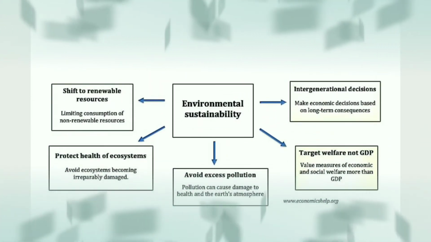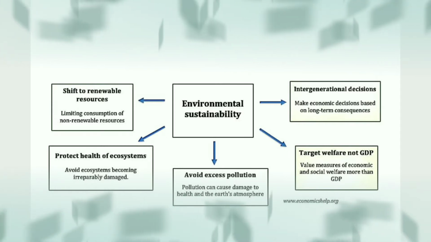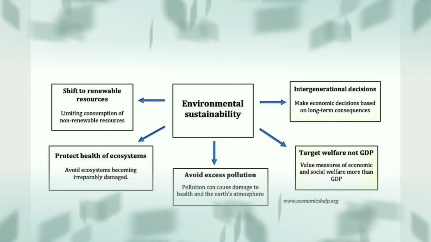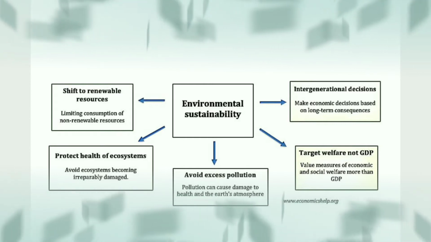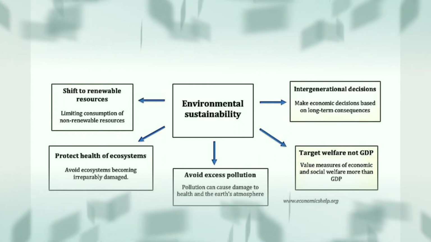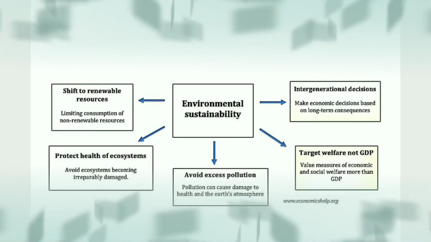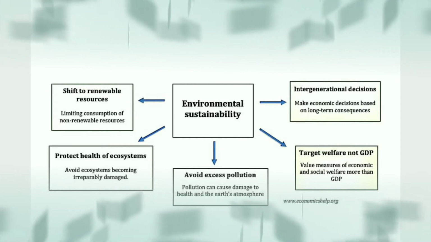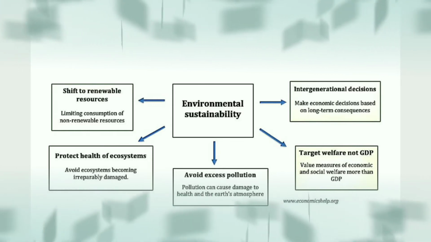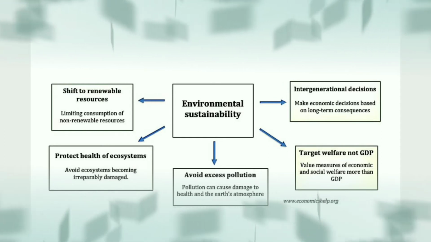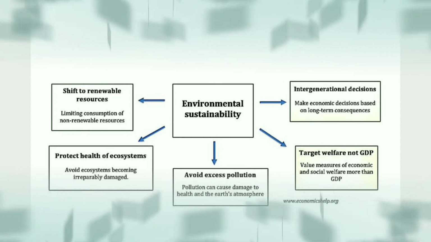See here, children, when we talk about environmental sustainability, what is it? It is when we are able to sustain the environment. It is of various types. The first one, intergenerational decision. Second one, target welfare, not GDP, avoid excess pollution, protect the health of the ecosystem, and shift to renewable resources.